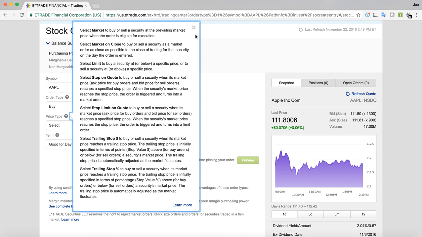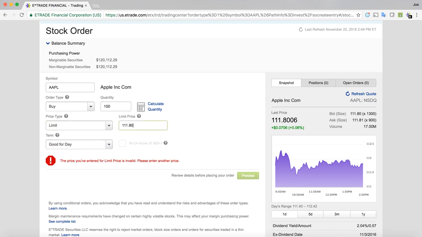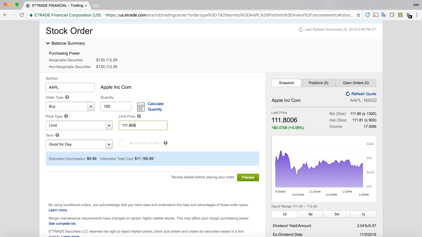In this case, I think that the market at 111.81 is a little overvalued. I'm going to select a limit order and say I'm willing to pay $111.8009. So just under the offer, just above the bid, which assures that I am the most accurate price above the bid but below the offer.